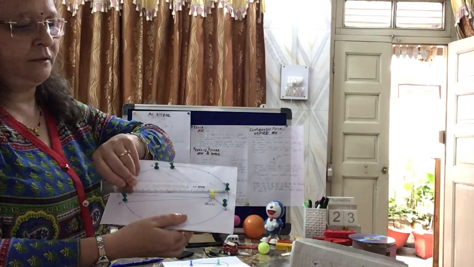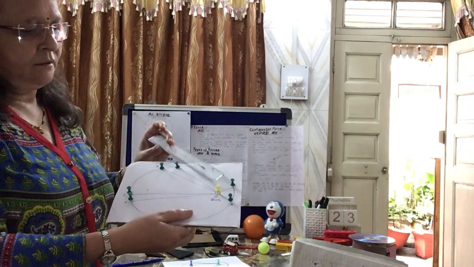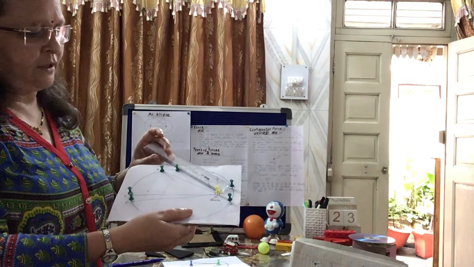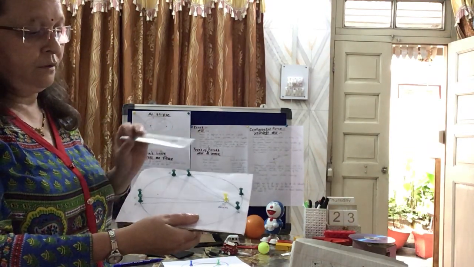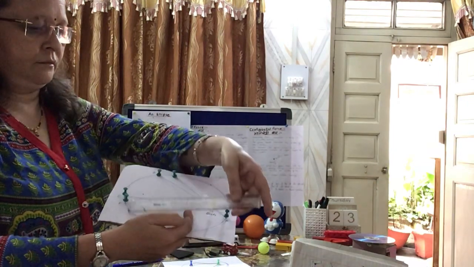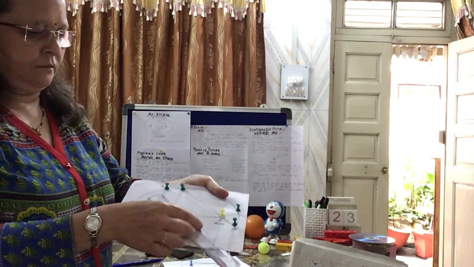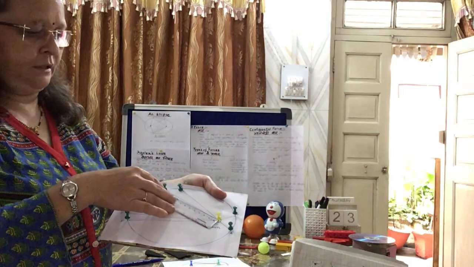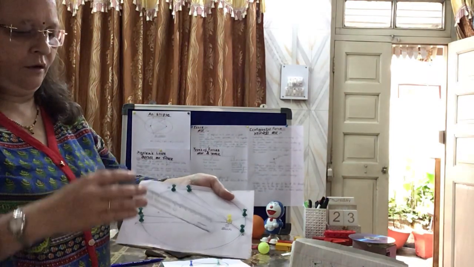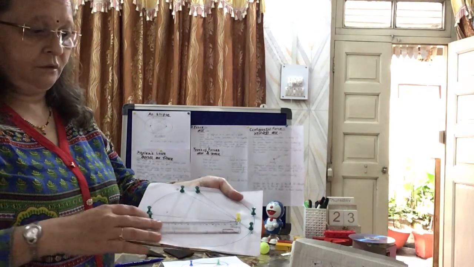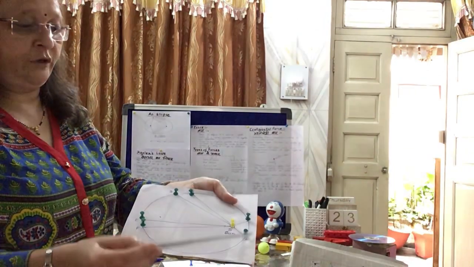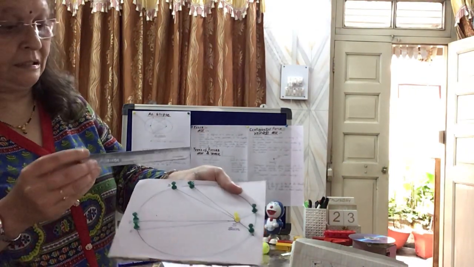See here. This distance is not actual but for understanding. Now see here, the distance is more. See here, and now see at the third point, the distance is more. In the first, from point A to B, it is less.